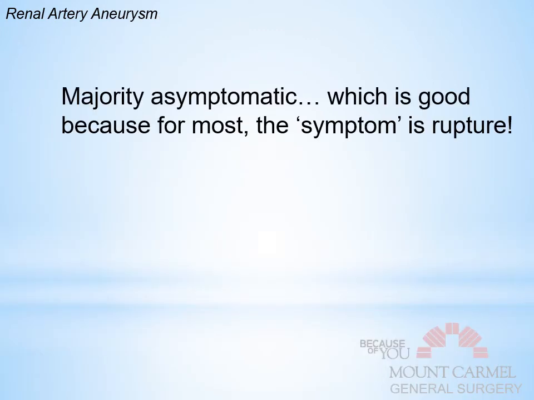So the majority of these patients with renal artery aneurysms are asymptomatic, which is good because, as I say right here, the number one symptom is usually a rupture. As you can imagine, there's not a lot of pain, because the kidney is not known for its ischemic pain. There may be some loss of function, but probably not. And so the symptom that you notice the most is indeed the rupture.